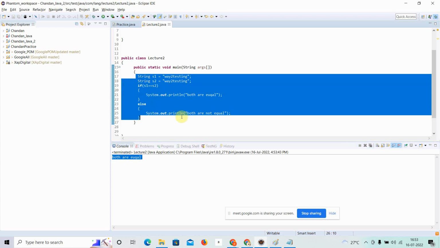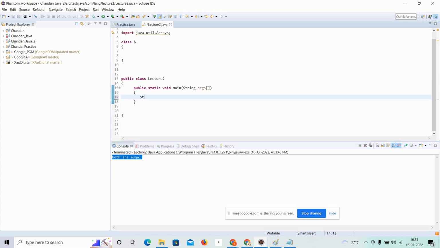Now suppose I am creating a string like this: s1 is equal to new, as an object I have created. As we know, a string can be created in two ways: either as a literal string, which I did earlier, or by creating the object, new way2 testing.